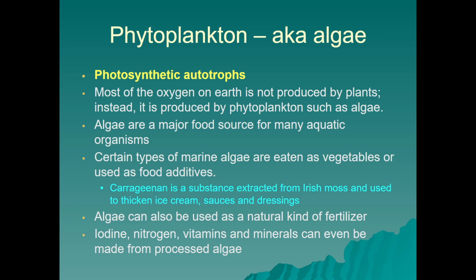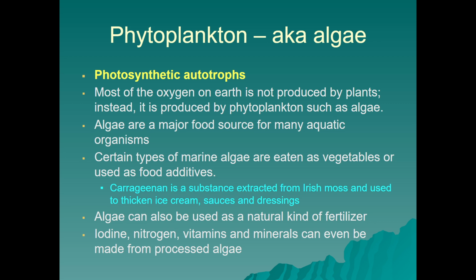Photosynthetic phytoplankton, or algae, are autotrophic and produce most of the oxygen on Earth. It's actually not produced by terrestrial plants. Instead, it's being produced by these photosynthetic autotrophs, or phytoplankton. Algae are definitely a major source for food for many aquatic organisms, and certain types of marine algae are even eaten as vegetables or used as food additives in certain parts of the world.